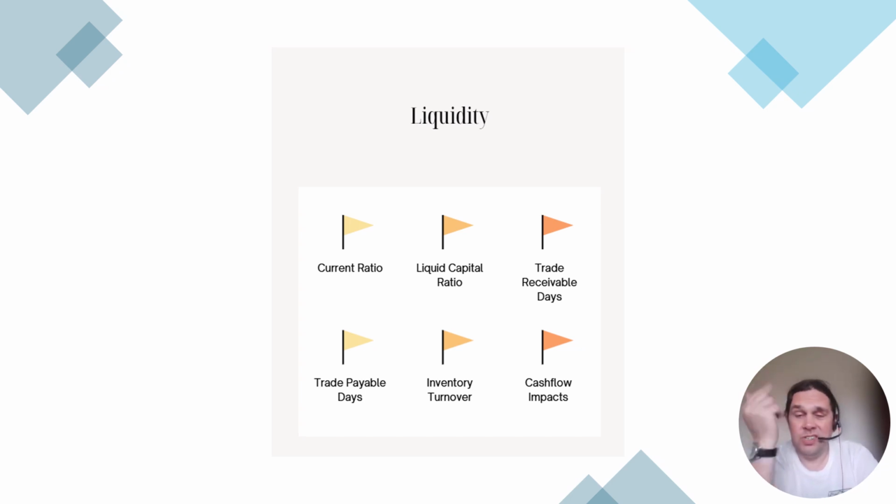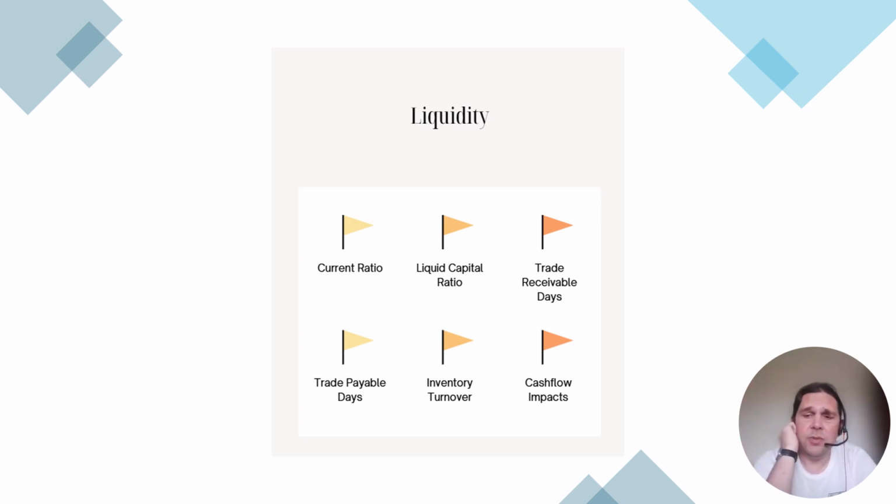Okay, so I did a video on profitability. I want to do another on liquidity. So liquidity is cash flow. If you're asked to evaluate liquidity, please don't talk about profitability ratios. You're not going to get any credit for it. You need to be talking about what helps to generate cash or could cause issues with the generation of cash within a business. So these areas would be the key ones to look at.